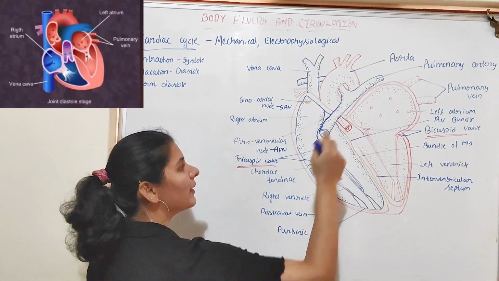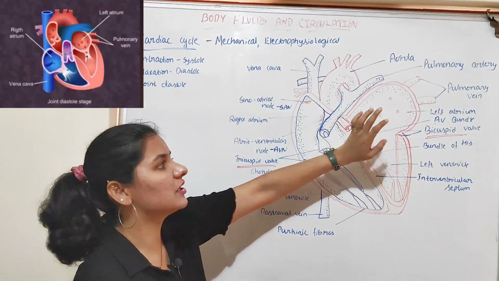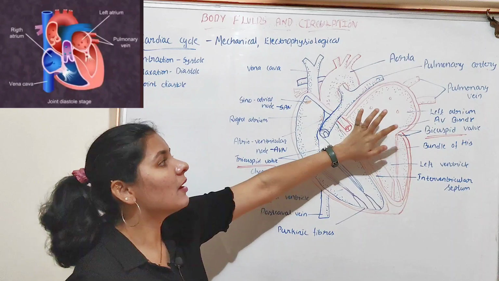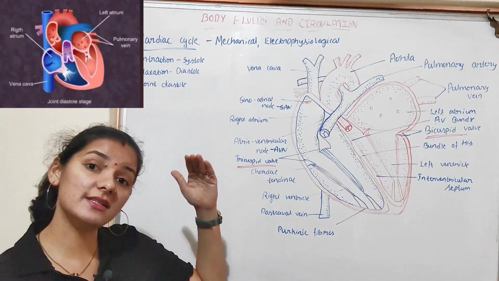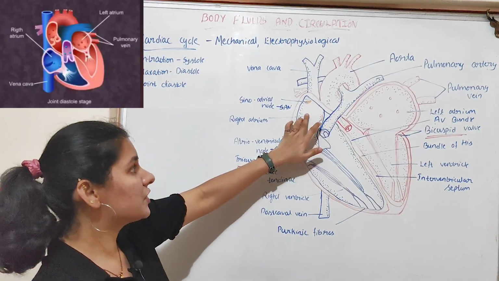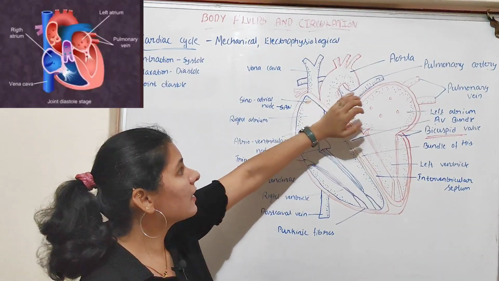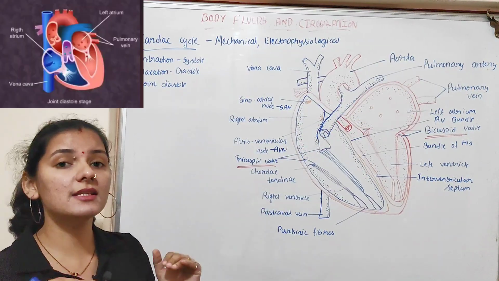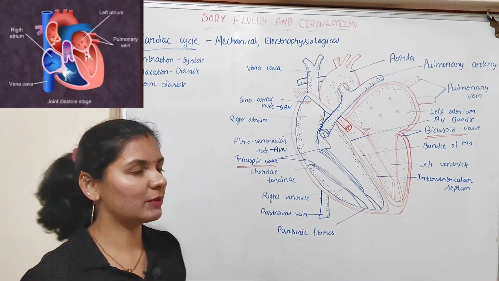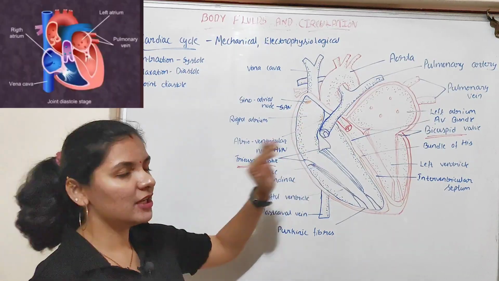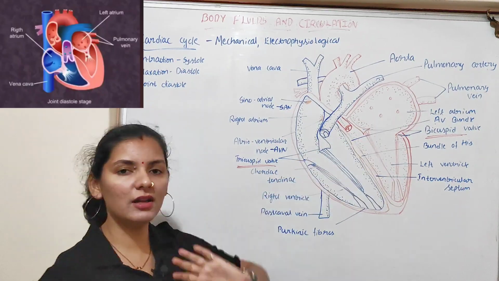The tricuspid and the bicuspid valve will open. Why is it open? Because of the increase in pressure in the atrium, that is the right atrium and the left atrium, because of the inflow of the blood from the vena cava and the pulmonary vein, as I discussed in the beginning of this video. So the right atrium and the left atrium are filled with the blood by the vena cava and the pulmonary vein. As a result, there is an increase in the pressure inside the atrium, which opens the tricuspid and the bicuspid valve, and easily the blood from the atrium enters into the ventricle, that is from the right atrium into the right ventricle and the left atrium into the left ventricle.